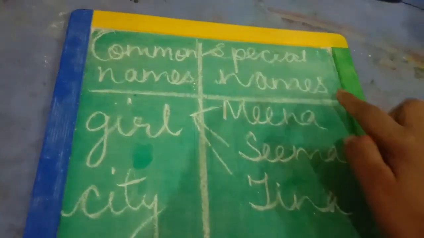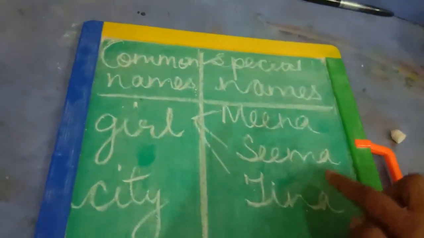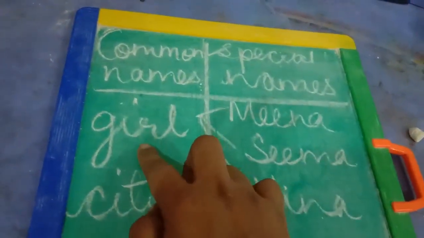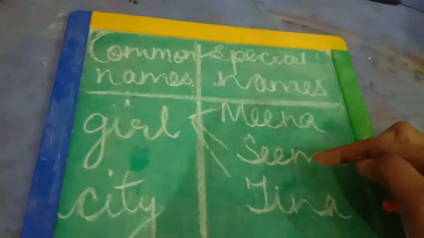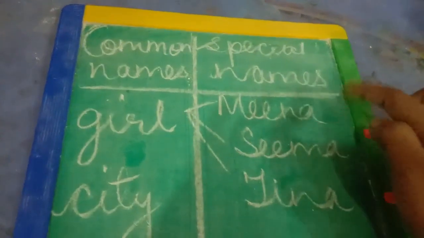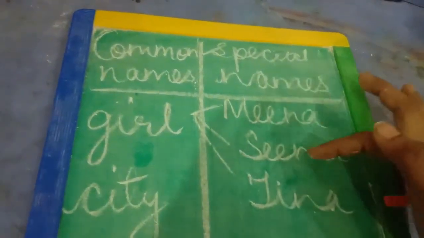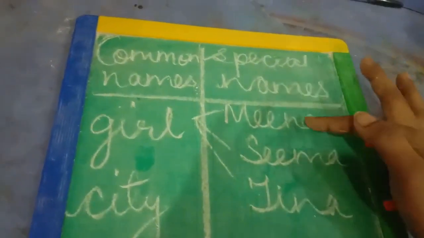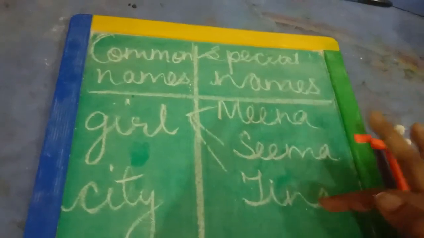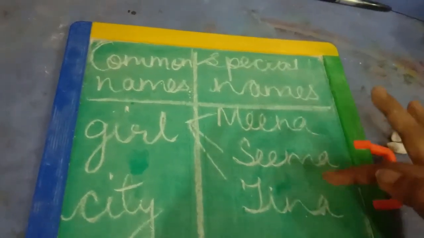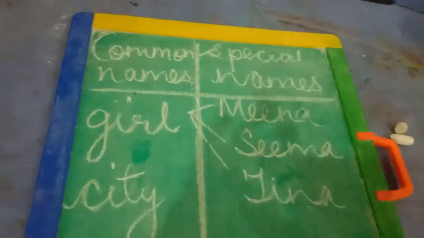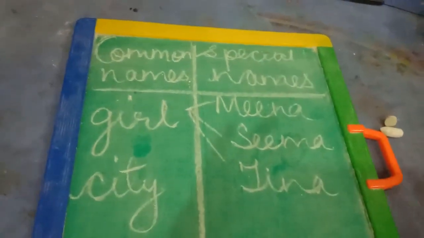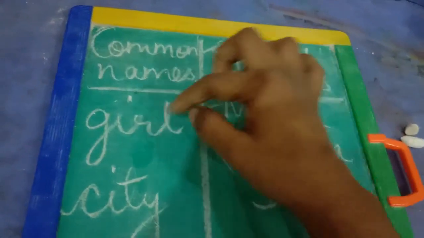So 3 persons, 3 different names, separate from each other. Tina can't be Seema or Meena, or Seema can't be Meena or Tina. But they are common because they are girls.